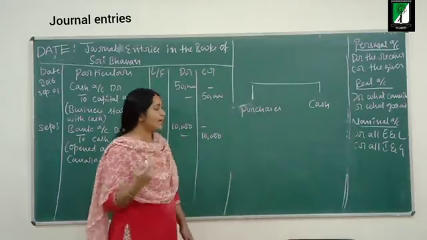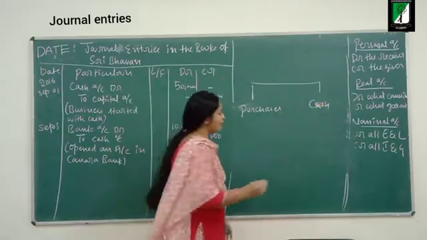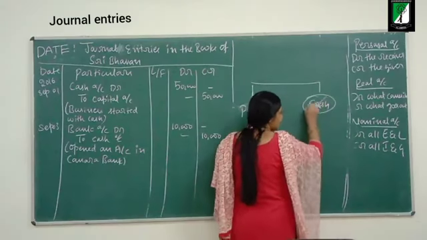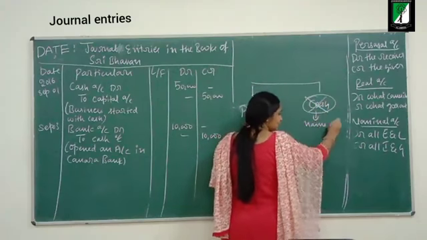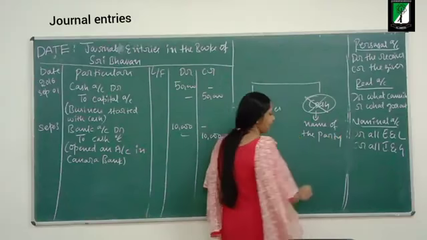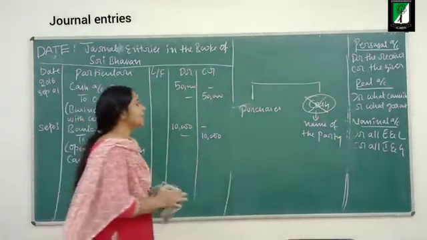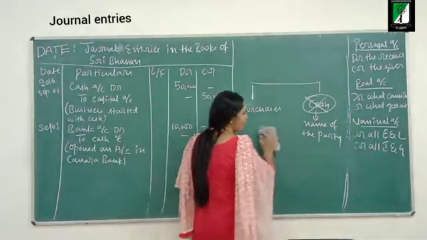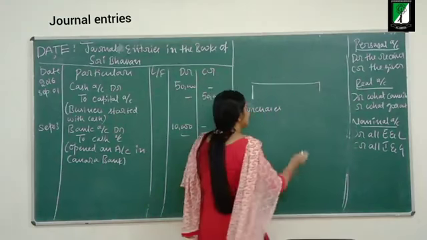If it was not a cash purchase, if it was a credit purchase, then instead of cash I would have written the name of the party from whom the goods are being purchased, that is, the name of the supplier. But what type of purchase is this? This is a cash purchase.